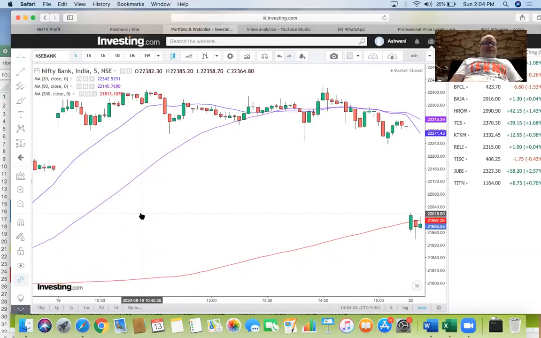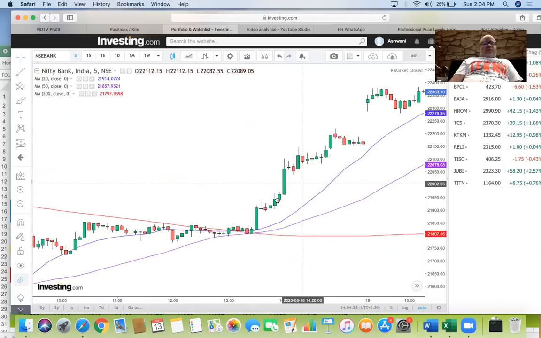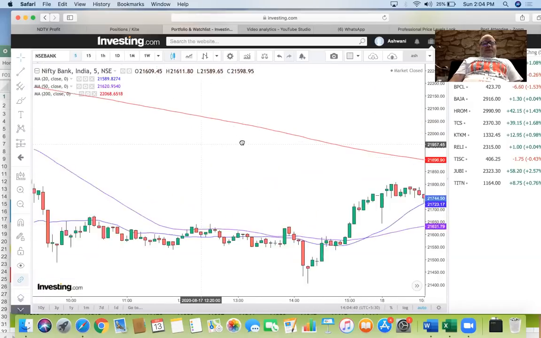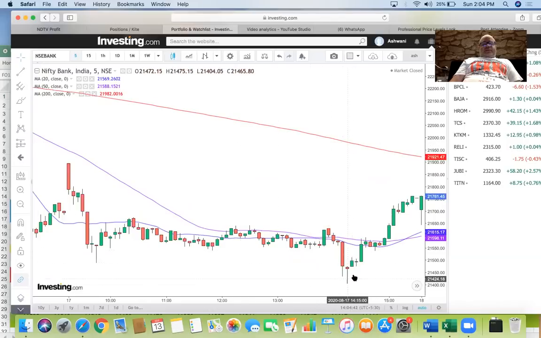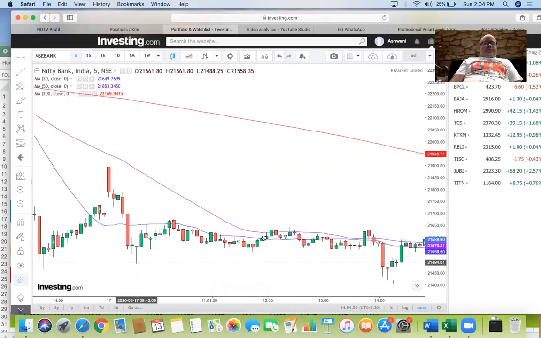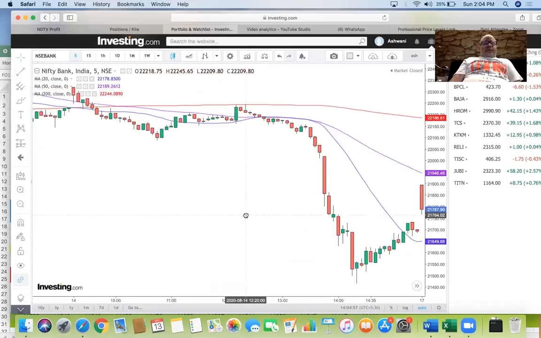Every day will not be a blockbuster day, but look at here. Price very close to 200, and it starts to expand on the upside. Again, price far away from 200, far away from 20. So you could have gotten and rallied back to 200. Now this is trading close to 200.